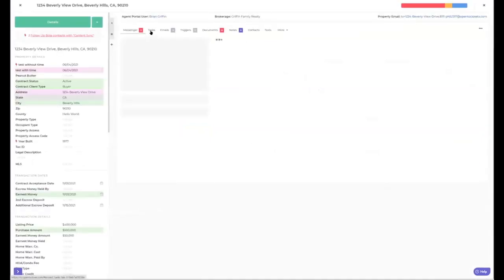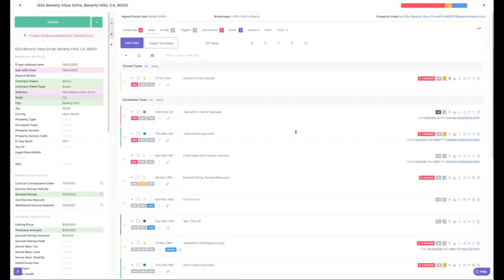But if you have, say, the date calculations plugged into the task that says 5 days after the acceptance date, and you update the acceptance date, it should then trickle down and update the task as well. So when you update that date, it's going to go look for anything connected to it. So if you want to show right there, 3 business days after the contract acceptance date. This is send opening emails 3 business days after contract acceptance.